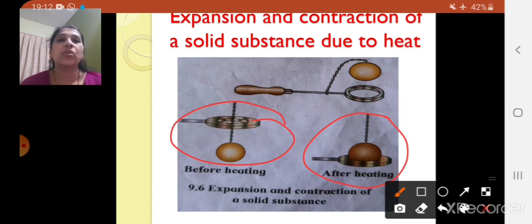Right children, so this was what we covered in today's session. Let's recap what we have learned today. First we saw about radiation. We took 2 examples of it, right? And from that we concluded that radiation does not require any medium. So heat is transferred in the absence of any medium, and this transfer of heat without any medium is called radiation, right?